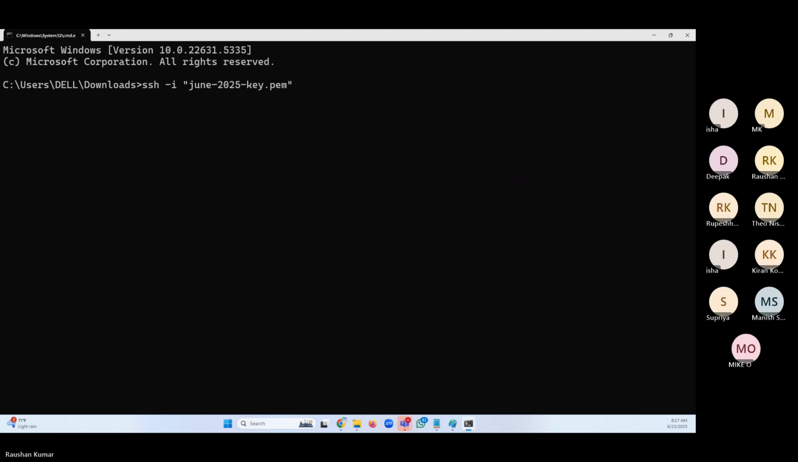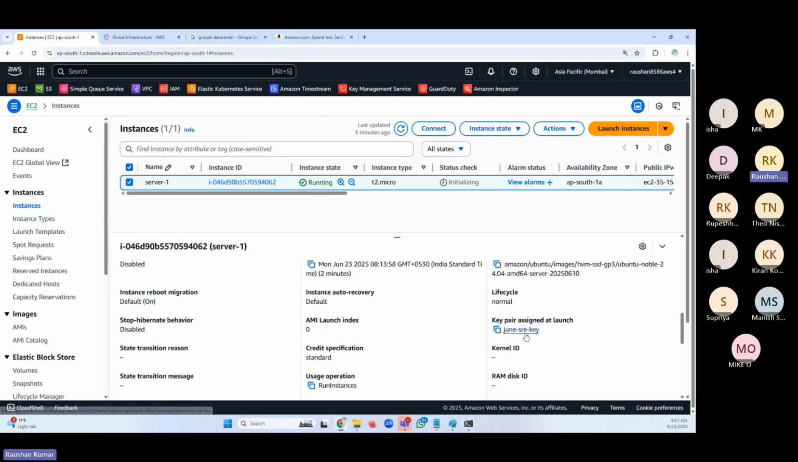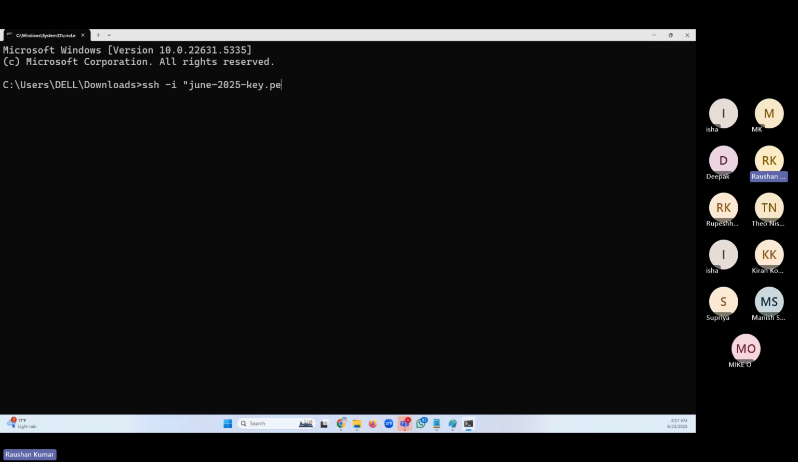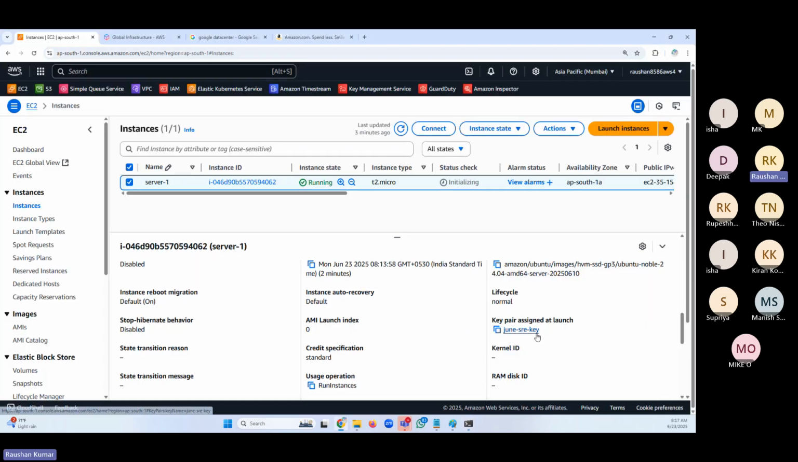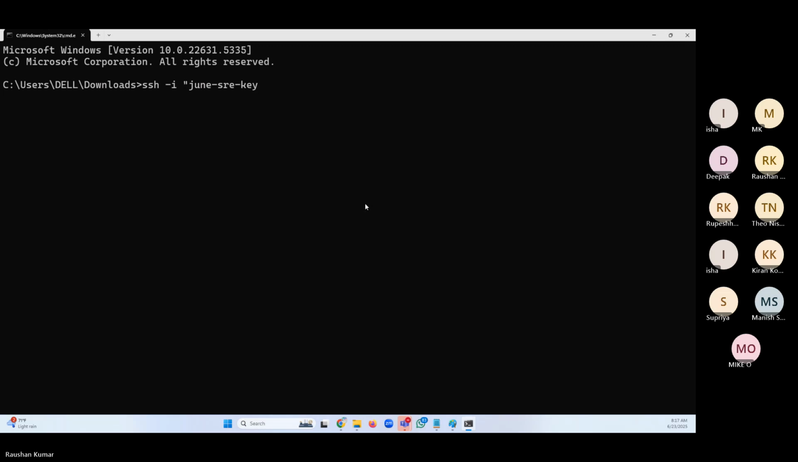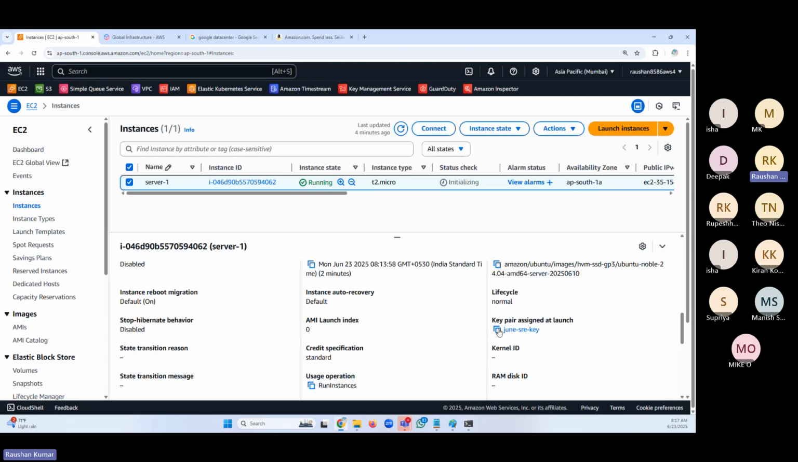The key I have given, I just type June and tab because I know the name of the key. So I could do this, June SRE key. It has given the wrong key, but that I checked. June SRE key. Looks like I don't have this key here. Where do I have this key then? Okay, my goodness, it is not here. Let me check, where do I have this key, friends?